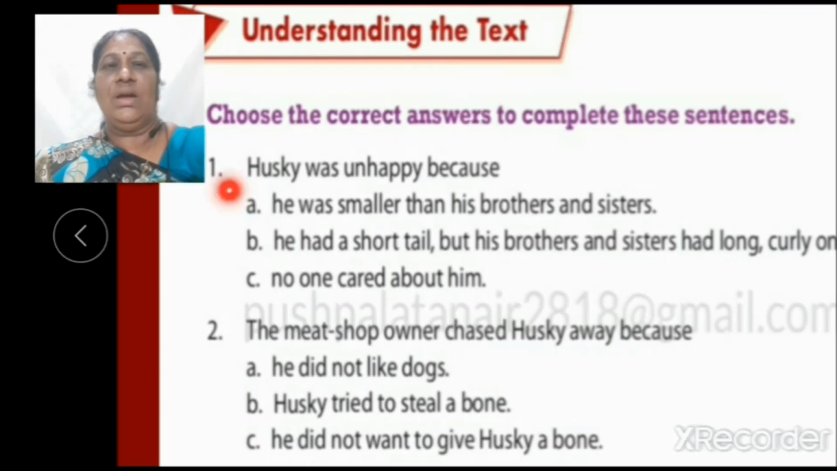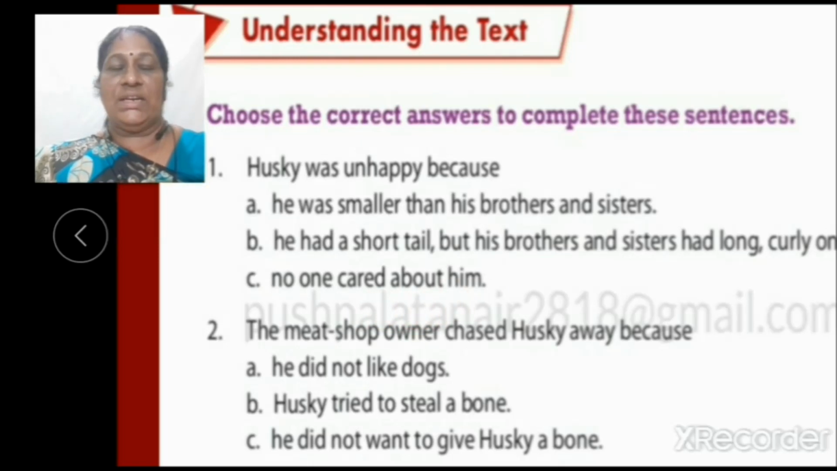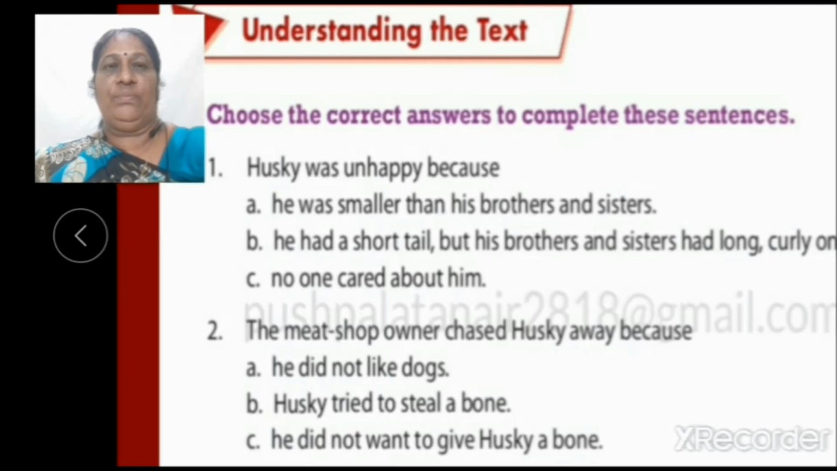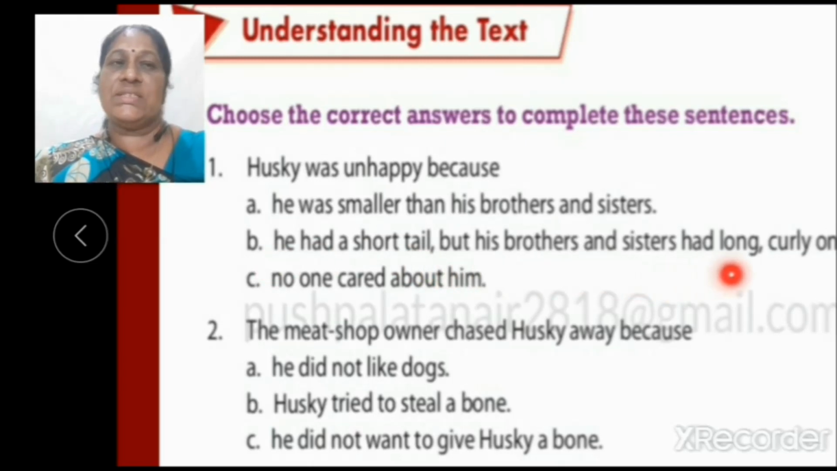First one, Husky was unhappy because A. He was smaller than his brothers and sisters. B. He had a short tail but his brothers and sisters had long curly ones. C. No one cared about him. Which is the correct option? B is the correct option. He had a short tail, but his brothers and sisters had long curly ones.